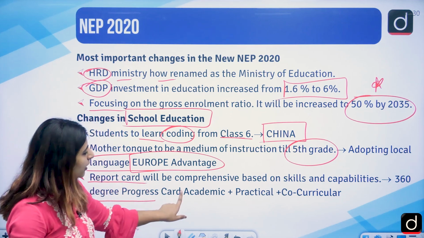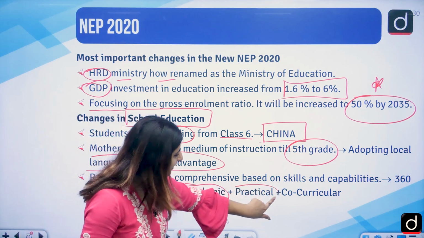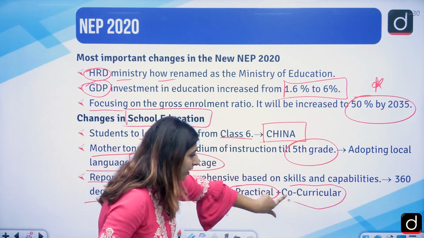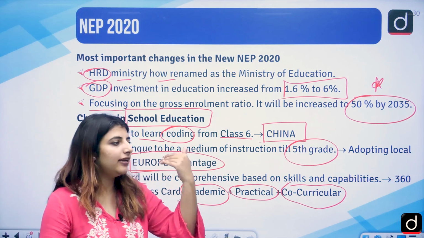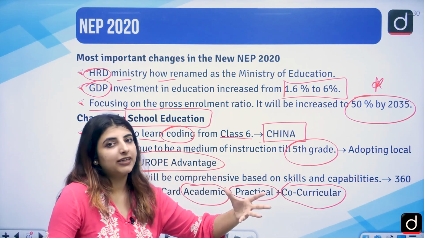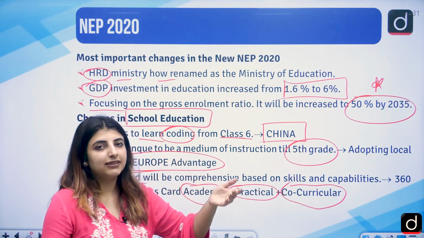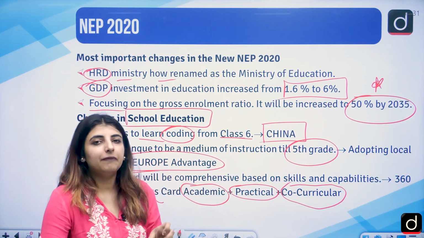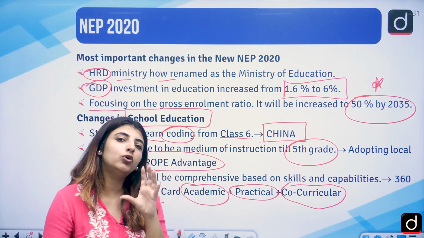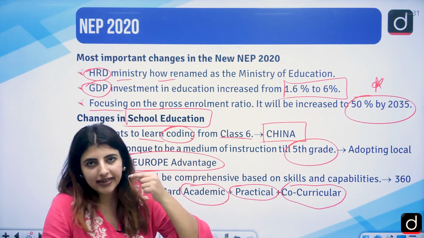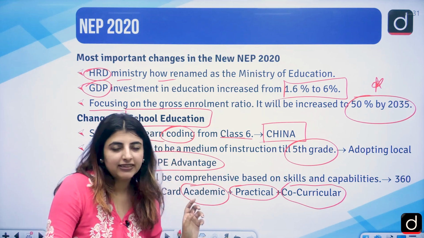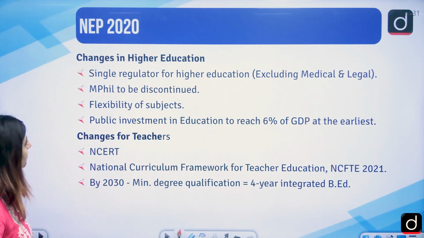The progress card covers academic, practical, and of course co-curricular activities, to see what the student's interests are. Does he or she like to participate in co-curricular activities like basketball, or like having good scores in academia? So a 360-degree view of their progress can be seen in their report cards.